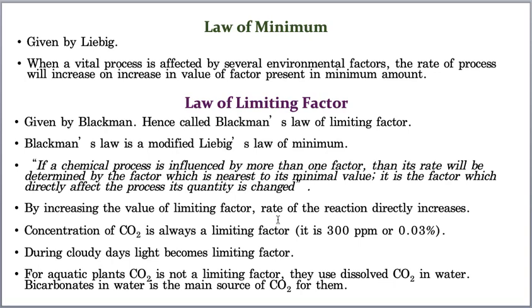So in aquatic plants carbon dioxide will never be the limiting factor, whereas in the terrestrial habitat carbon dioxide is always a limiting factor, because it depends upon the area. For example, if you take an industrial area, the availability of carbon dioxide is more, whereas if you take a fresh green area, the availability of carbon dioxide is medium. That means it will be only as much as needed. That's why carbon dioxide is always a limiting factor.